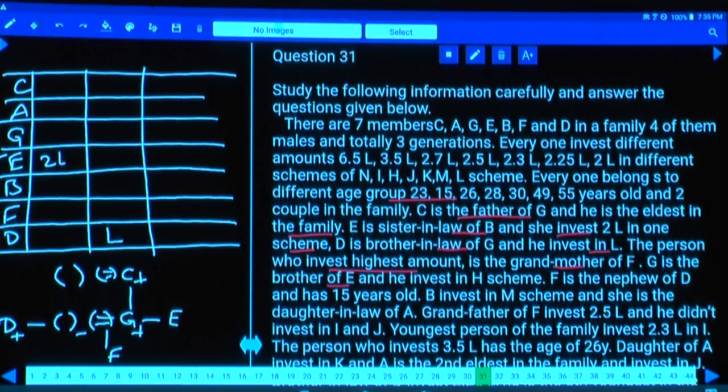Why one more person? Tell me. Because the grandmother is there. Hence, how many females do we have? As of now, we have two females. Then whatever the gender of this F, F is the nephew of D.